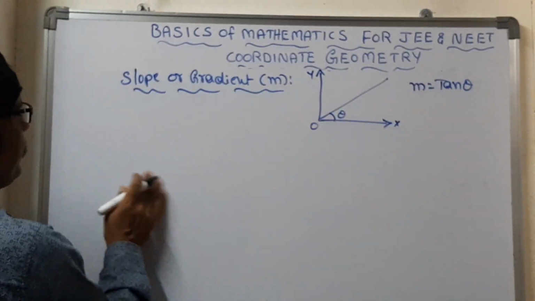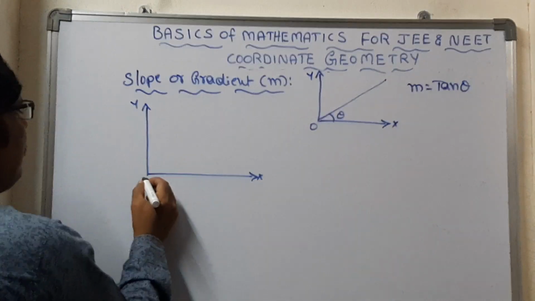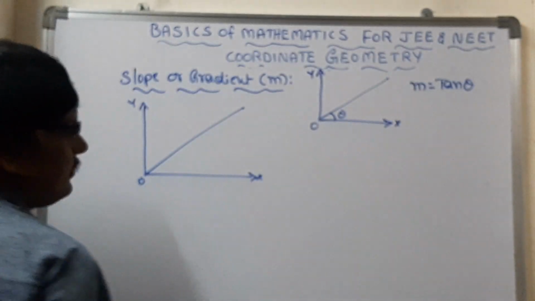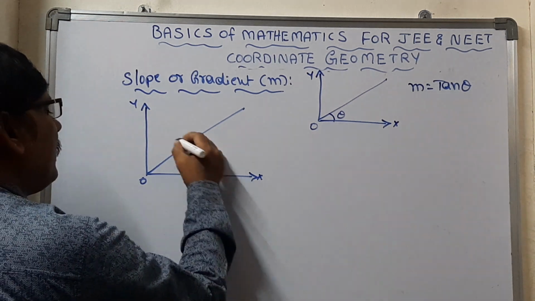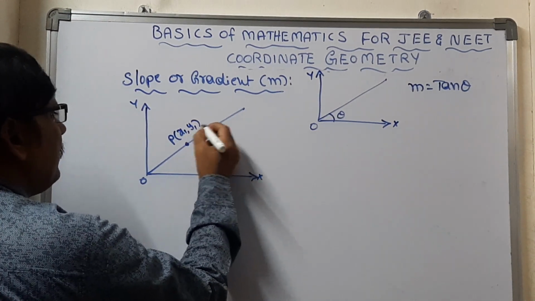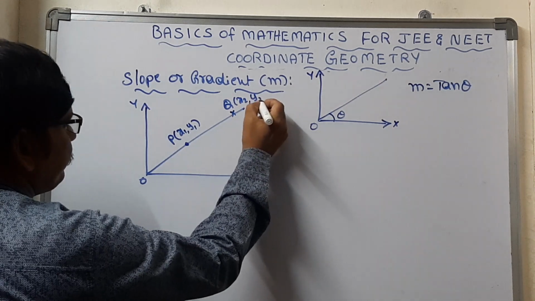In another situation, now let us take the next case. Here is the x-axis, y-axis and origin, and one ray is traveling from the origin, and there are 2 points. What are those 2 points? P is x1, y1 and Q is x2, y2.